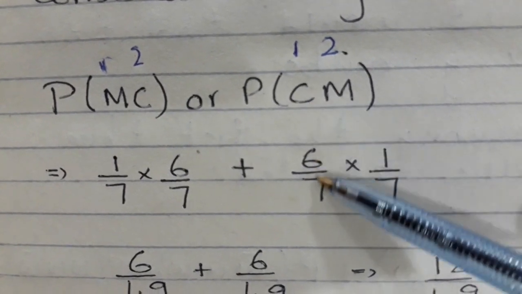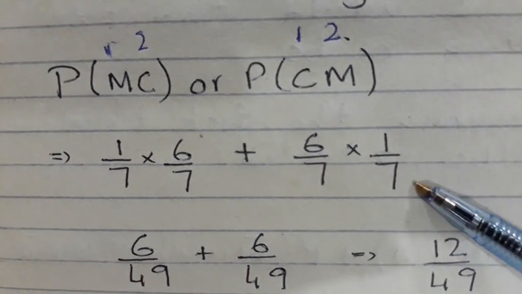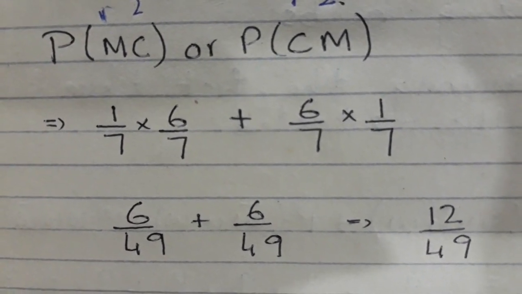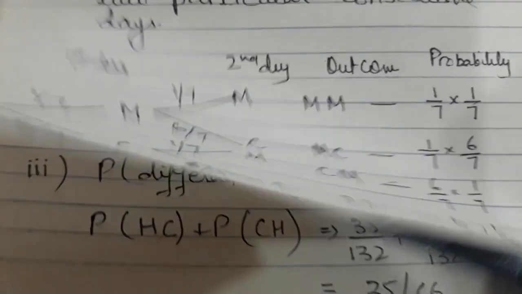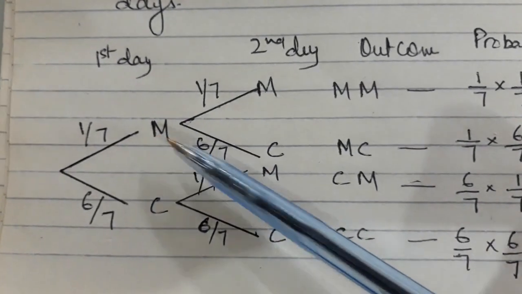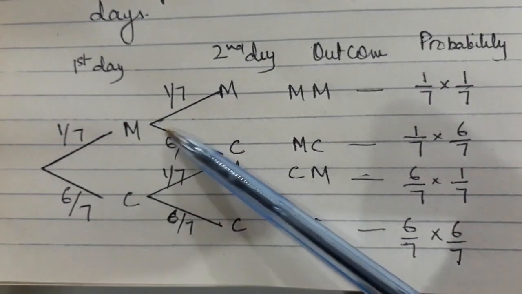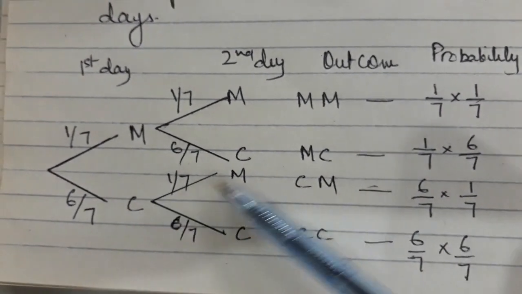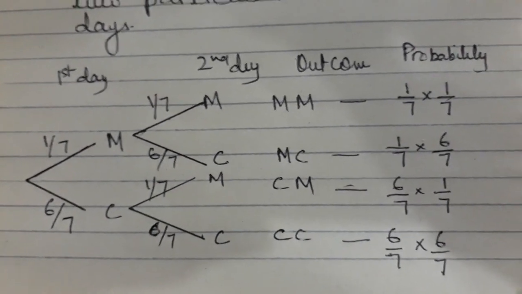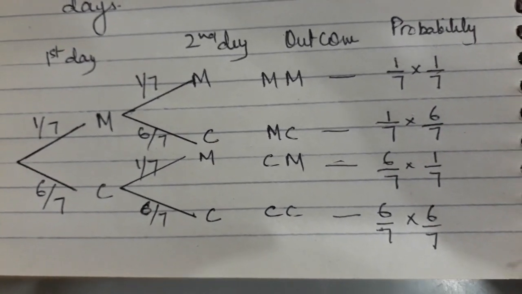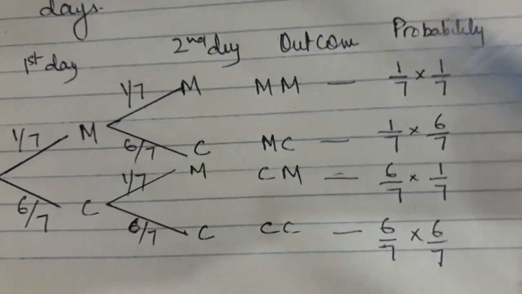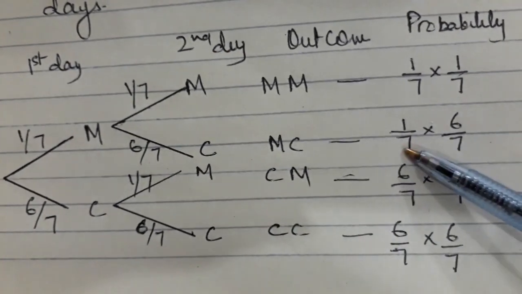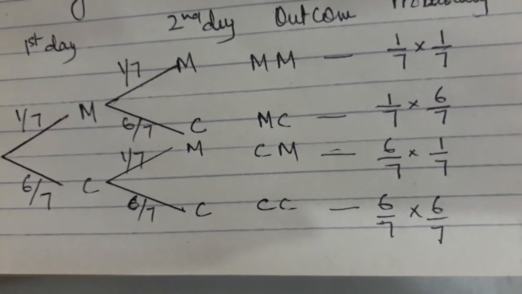Similarly, first day catch is 6/7 and miss is 1/7. I can show you on the tree diagram also. Here is the probability: first day miss, second day catch. We multiply this and write here first day catch, second day miss, because the question was saying that out of 2 consecutive days you are missing the bus only on one day. So he's talking about these two cases. You multiply, and then add up the results you get.